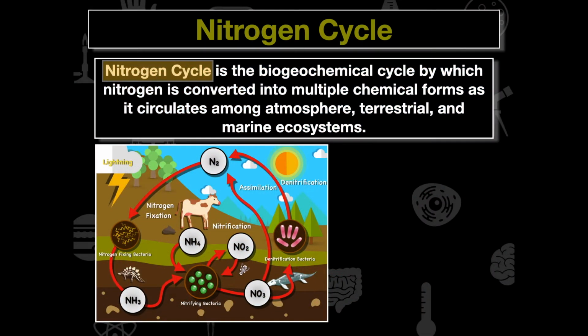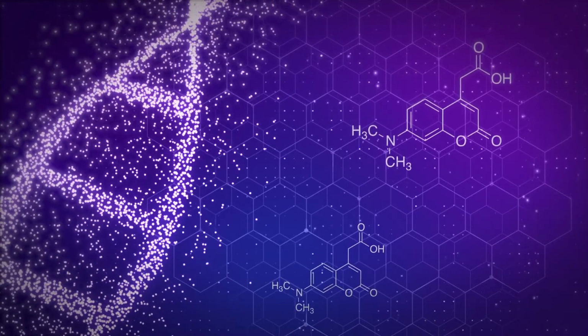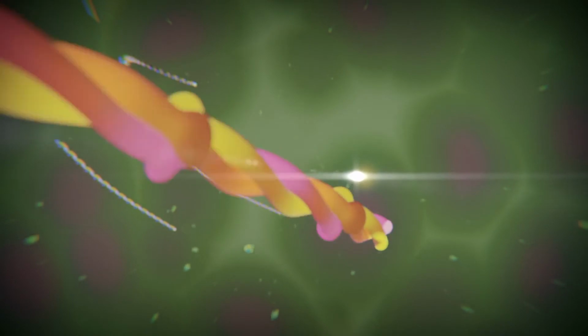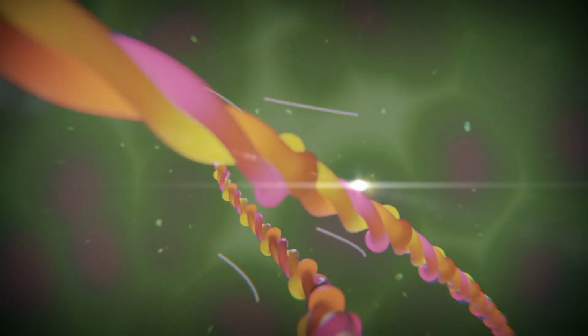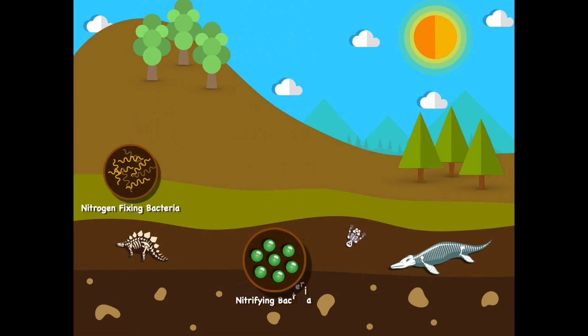Now it's important to think, why is the nitrogen cycle important? The nitrogen cycle is important because DNA and proteins require nitrogen as an element to make up living organisms. So we want to be thinking about how different organisms are using nitrogen and how they're gathering it. If we look at the nitrogen cycle, what's going to be important for us to understand are the three types of bacteria here. And these three types of bacteria are going to be nitrogen-fixing bacteria, nitrifying bacteria, and denitrification bacteria.